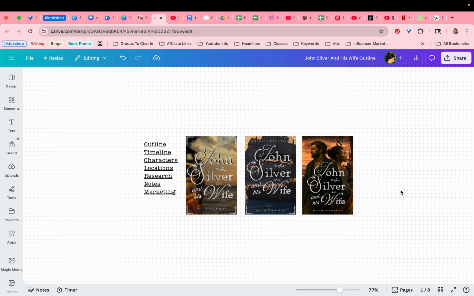So I can put as many different pages as I want. I can mind map in different ways. I can move all these sticky notes around. I can keep track of all the research, and it can all link to each other. So I think since I use Canva every day for absolutely everything, this is going to be a great place for doing my story Bible and keeping track of everything in one place.